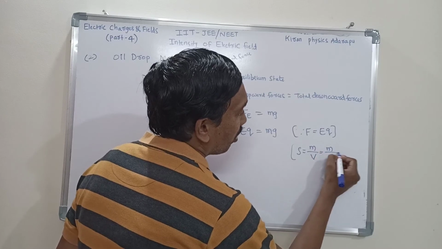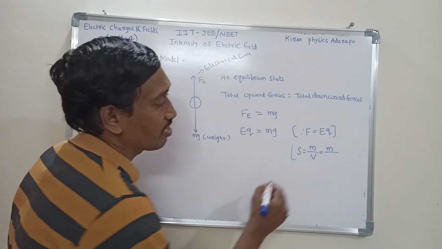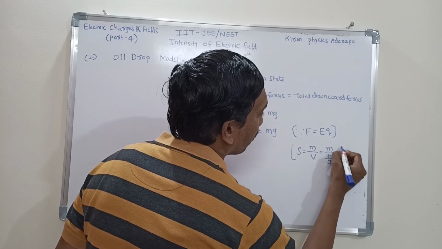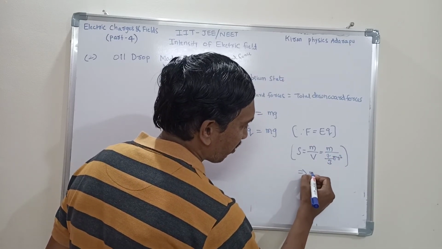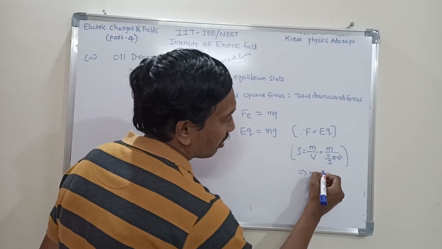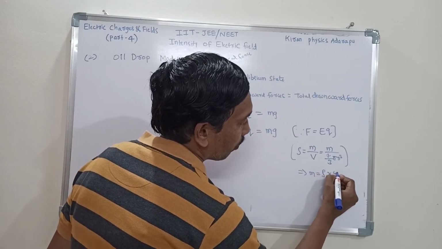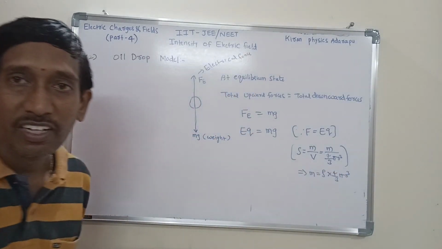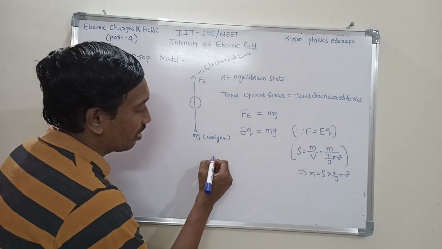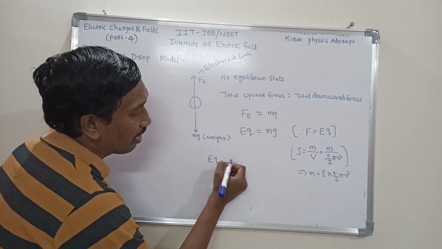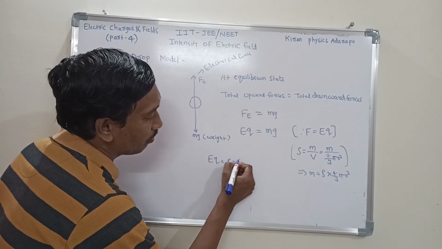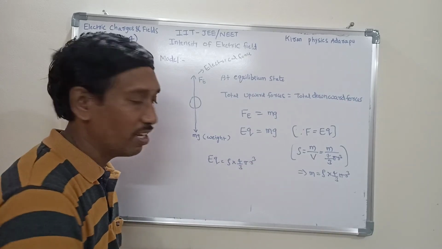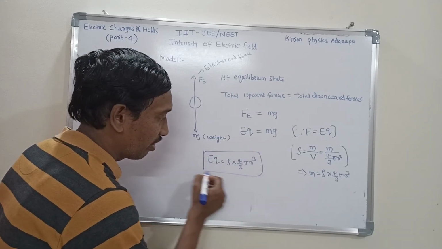So mass by volume of the oil drop is in spherical shape. That's why its volume is 4 by 3 pi r cube. That means from this equation, write mass as the subject, that is rho into 4 by 3 pi r cube. This is the formula for mass in terms of density. Now substitute here. EQ is equal to m, instead of m write density into 4 by 3 pi r cube. This is the formula here.